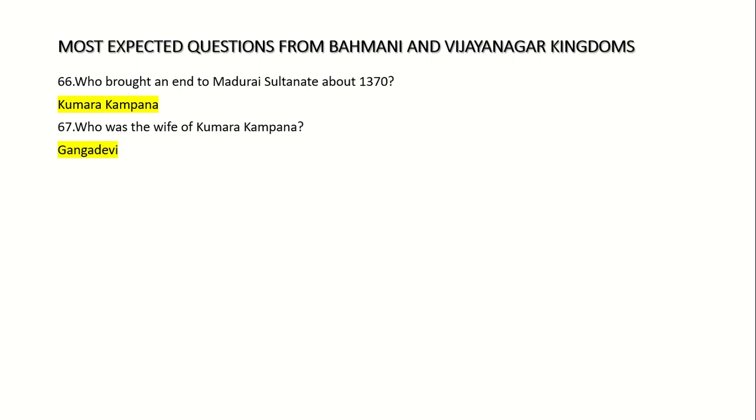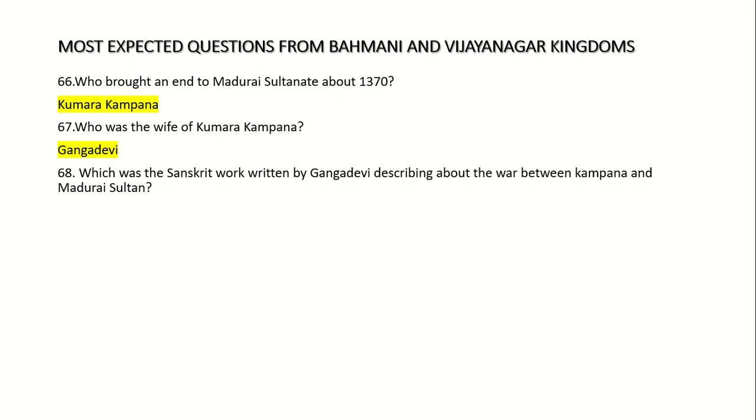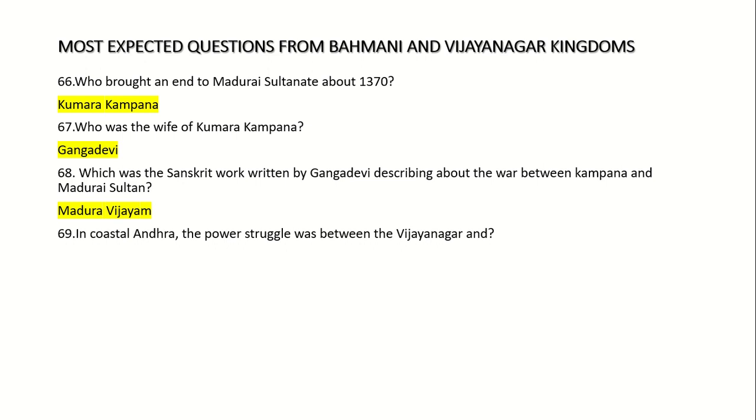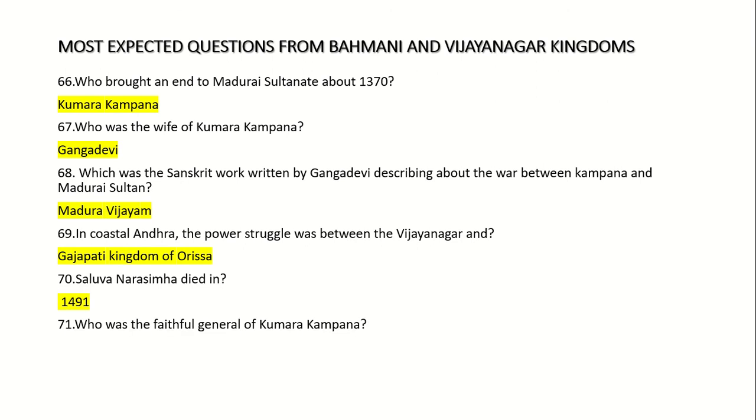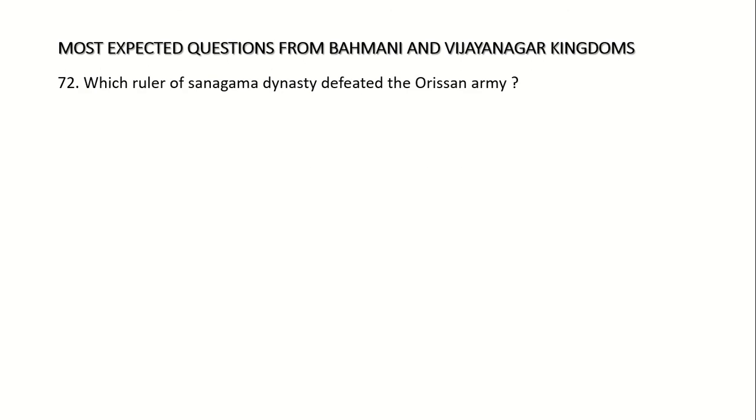Ganga Devi. 68. Which was the Sanskrit work written by Ganga Devi describing about the war between Kampana and Madurai Sultan? Madurai Vijayam. 69. In coastal Andhra, the power struggle was between the Vijayanagar and Gajapati kingdom of Orissa. 70. Saluva Narasimha died in 1491. 71. Who was the faithful general of Kumara Kampana? Maraya Nayak. 72. Which ruler of Sangama dynasty defeated the Orisian army?